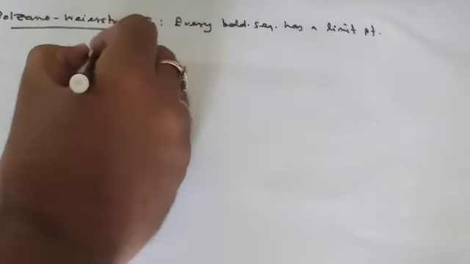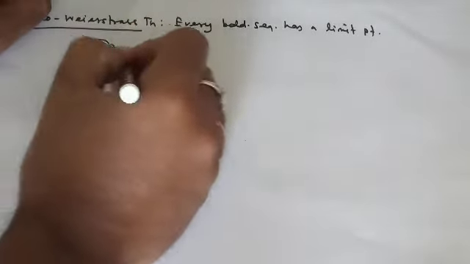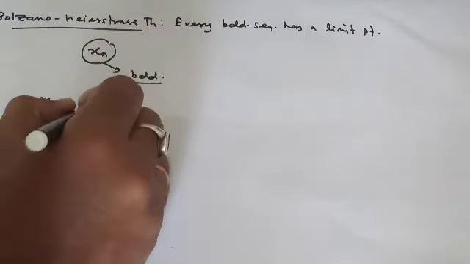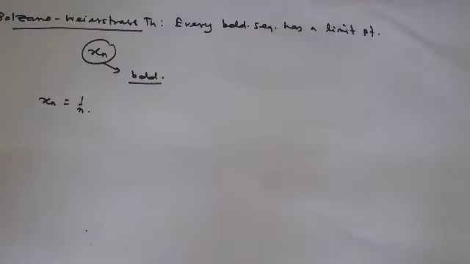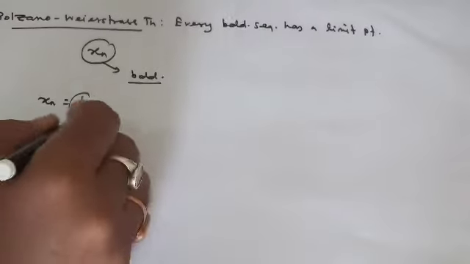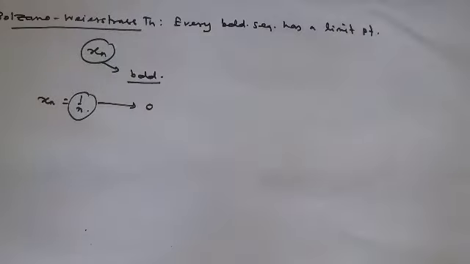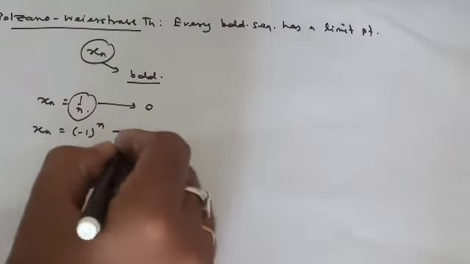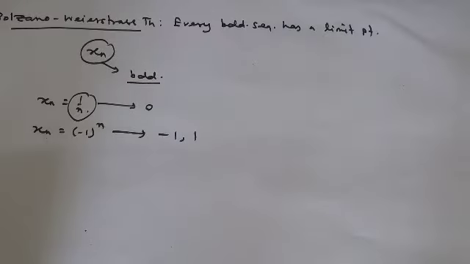So the first criterion is that a sequence given to you must be bounded. If it is bounded, then it must possess a limit point. For example, if you consider xn equals 1 by n, it is bounded, and the limit point in that case is 0. For xn equals minus 1 to the power n, it is bounded, and the limit points are minus 1 and 1.